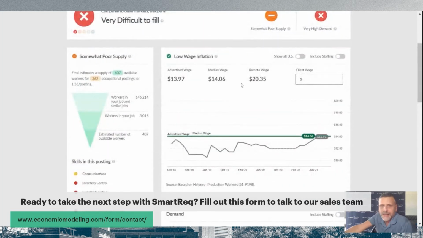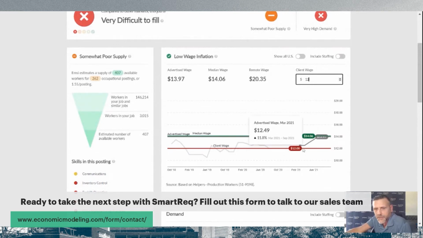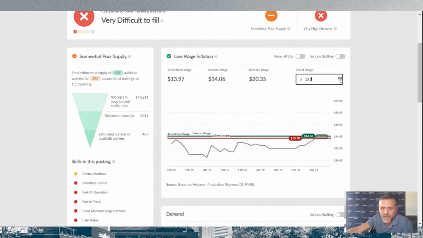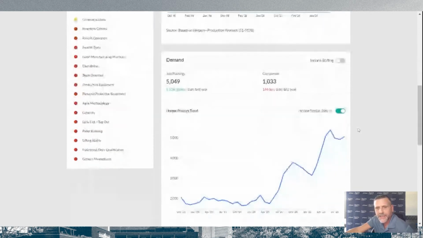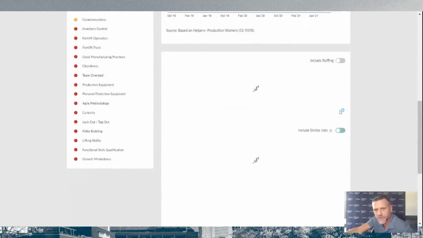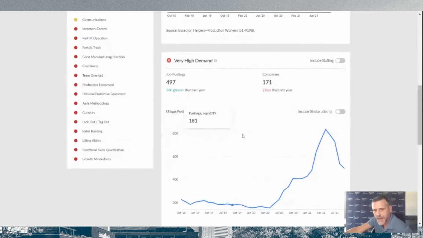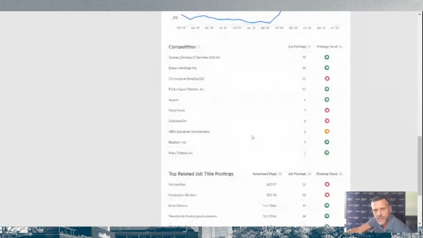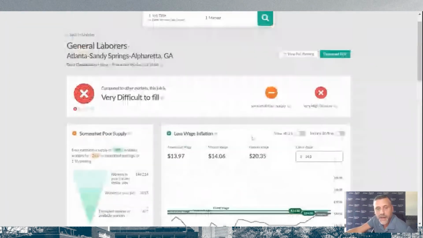Your price point: if your client comes to you and says, we can only pay 12, you can chart that on here. You can show them this is where you sit versus where the market's at. I'm going to need you to be at a much higher level to compete with where things are going right now, especially if you notice where this trend's at. And then lastly, you have this demand, where you can show them the amount of demand that you have in your particular job and in the jobs that are like it. And that is the entire tool.